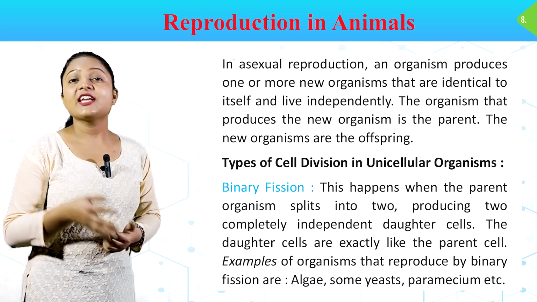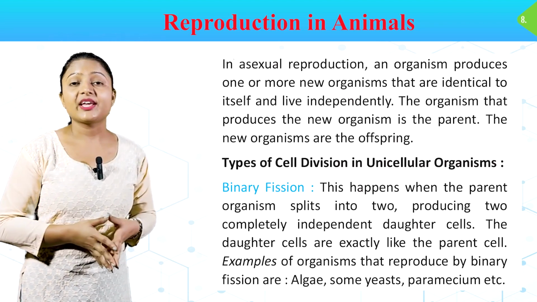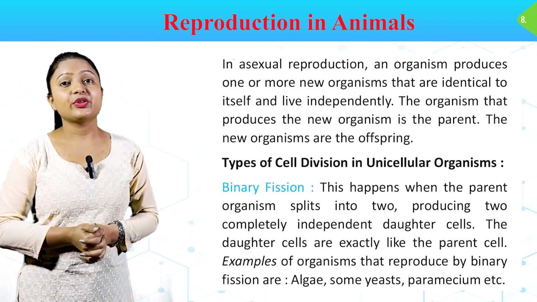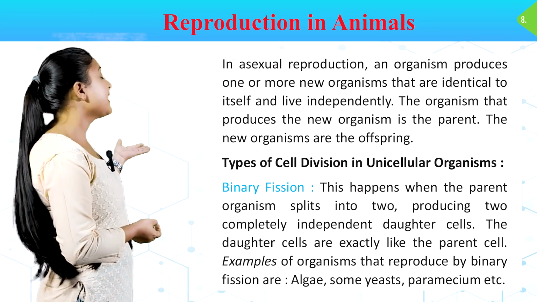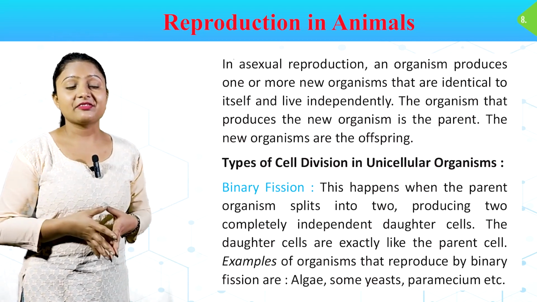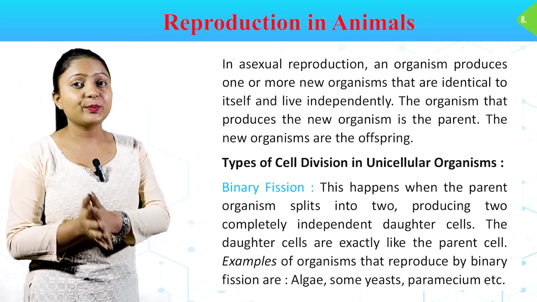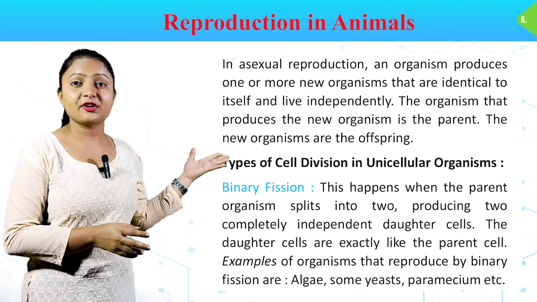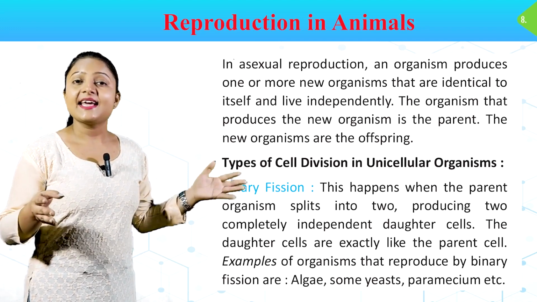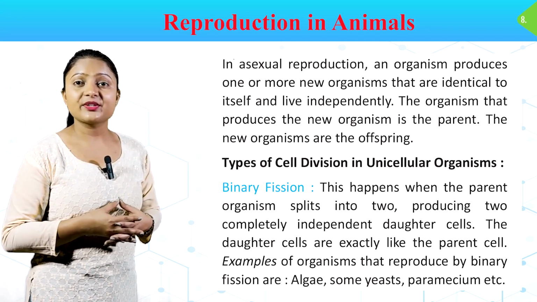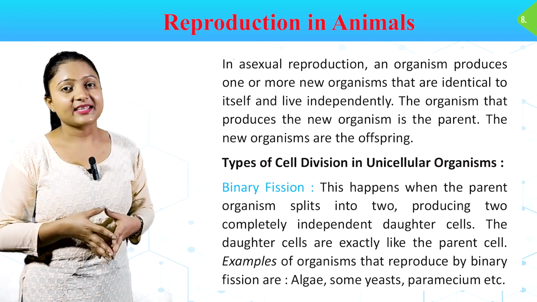Types of cell division in unicellular organisms. जो सिंगल सेल ऑर्गेनिजम्स होते हैं यानी कि जिनके अंदर सिर्फ एक सेल होती है, उनके अंदर किस तरह से सेल का डिवीजन होता है. बाइनरी फिजन से. First, binary fission. This happens when the parent organism splits into two, producing two completely independent daughter cells. The daughter cells are exactly like the parent cell. Examples of organisms that reproduce by binary fission are algae, some yeast, paramecium, etc.